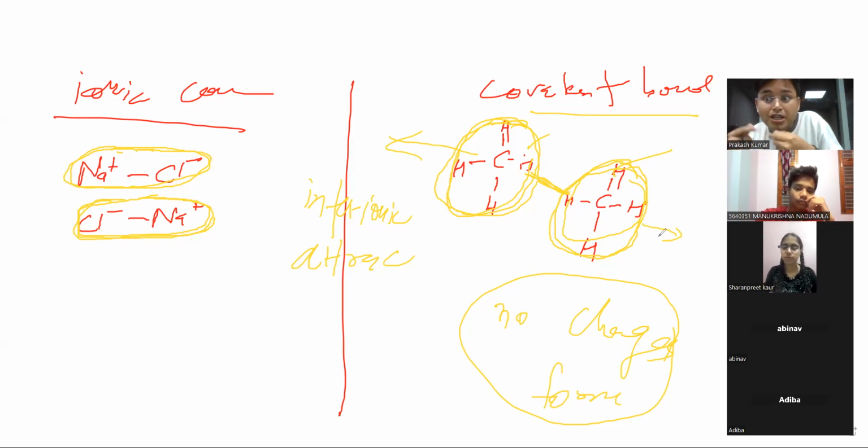And you know, solid becomes liquid कब? When the molecules get apart. And in covalent bond, it can easily get apart because one molecule has no attraction with the other molecule. So this CH4 and this CH4 have no such kind of attraction from one molecule to the other molecule. This attraction is called interionic attraction, which is very less or none in the covalent bond. So they can easily get away from each other, and so they have low melting and boiling point.